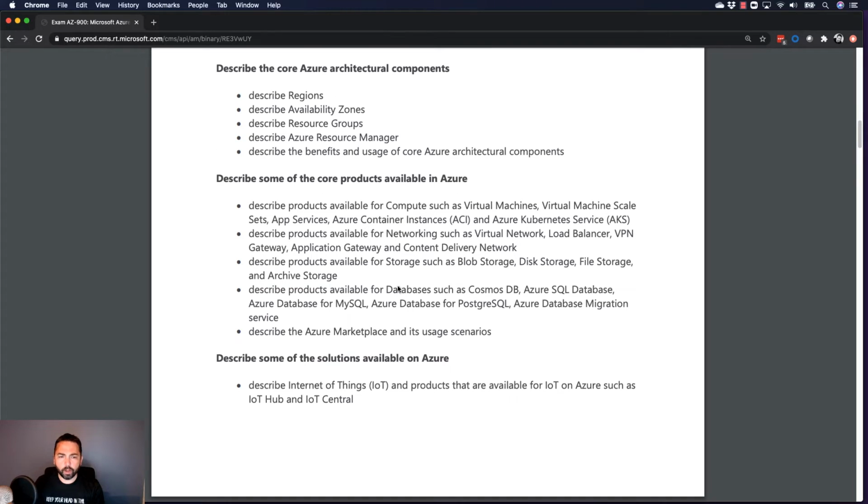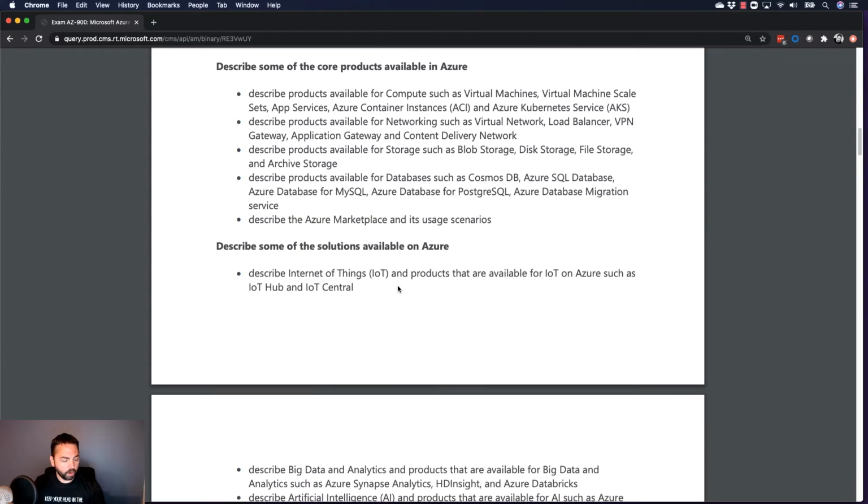Then if you scroll down, we'll see here, describe security, privacy, compliance, and trust, 25 to 30% of the exam there. And you can see describe securing network connectivity, core Azure identity services, security tools. Security is at the heart of everything Microsoft does, which is just fantastic. They've created so many tools around it. So we really need to make sure you understand all of these.